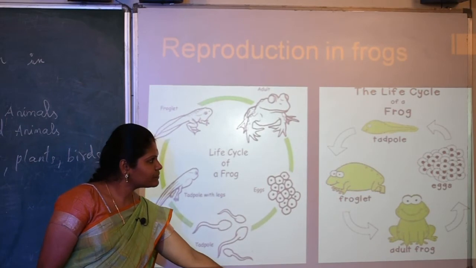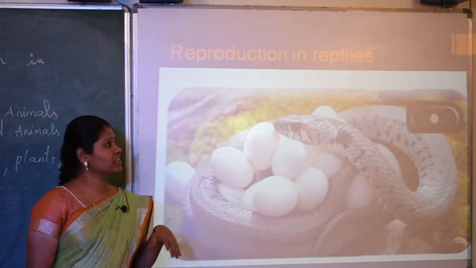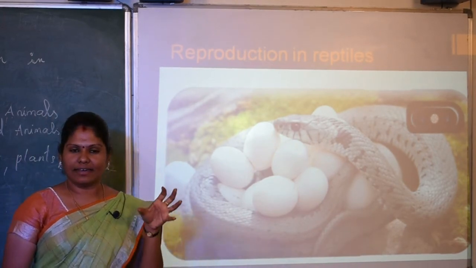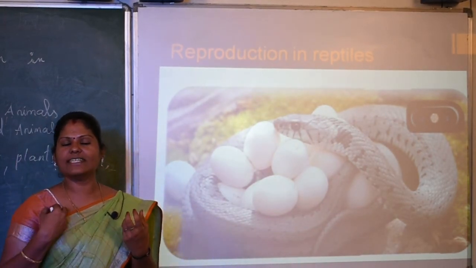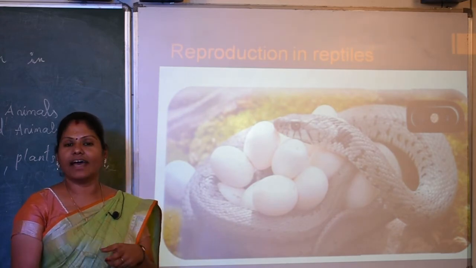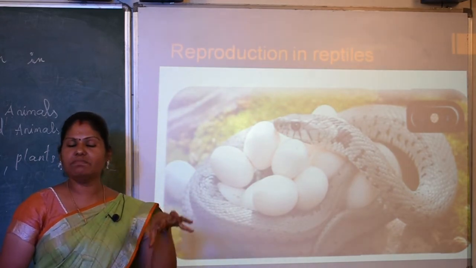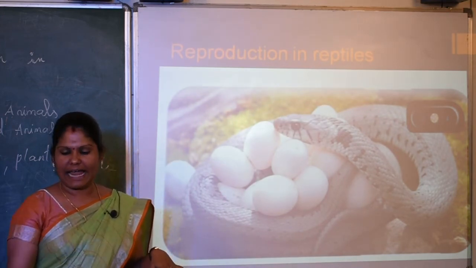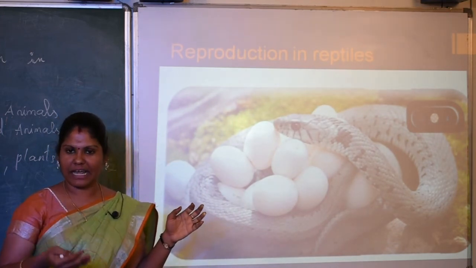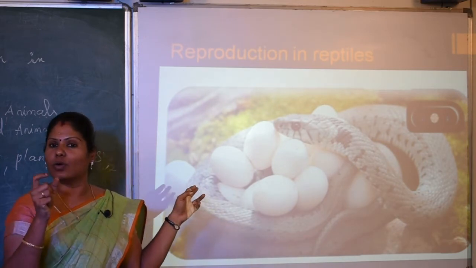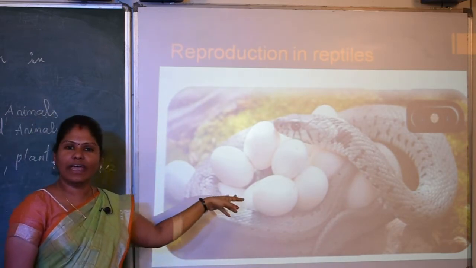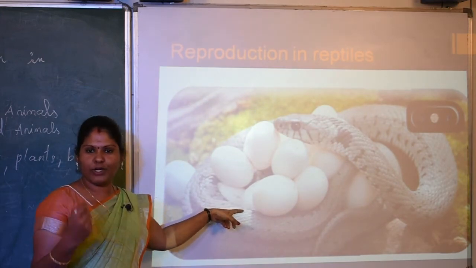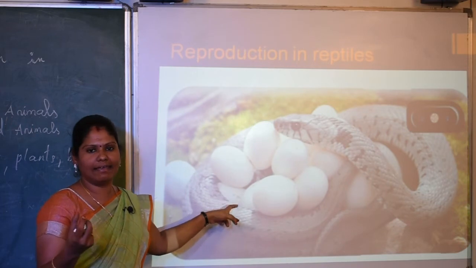Okay. Next one, how does reproduction in reptiles happen? What do we call a reptile? The reptile has cold blood. Their blood is cold, and they have scales on their body to keep their body moist, to crawl on land. They are called cold-blooded animals. So how do they hatch their young ones? By laying eggs. The reptiles also reproduce by laying eggs.